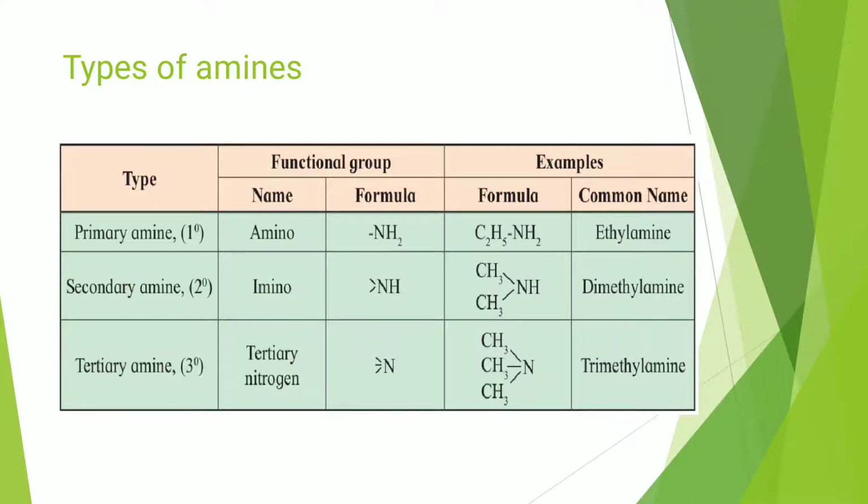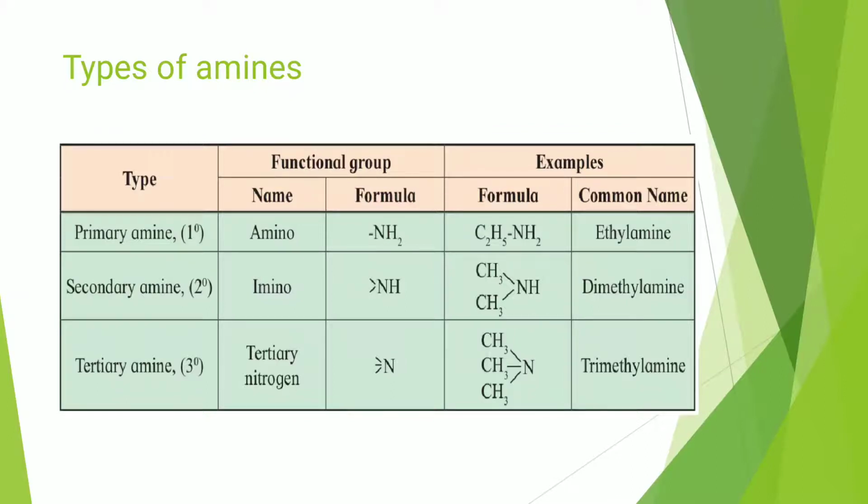Tertiary amine. In tertiary amine, the functional group is tertiary nitrogen. It has 3 valencies for nitrogen. The formula of trimethylamine, (CH3)3N, is the example of tertiary amine.